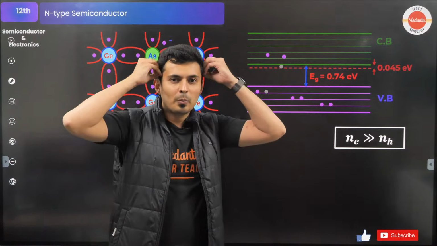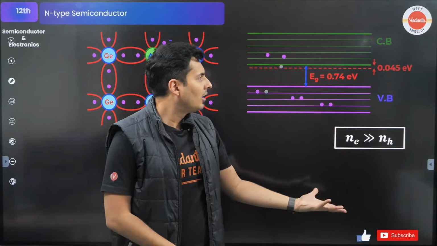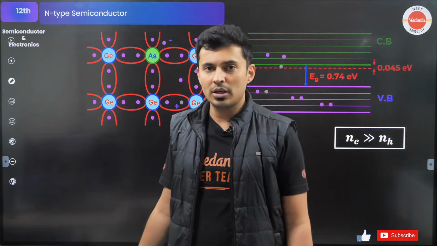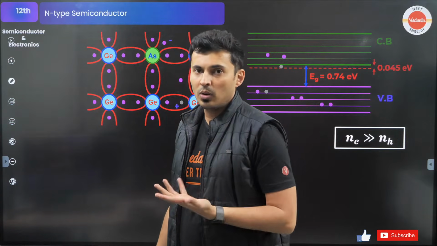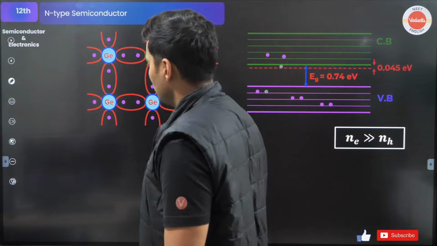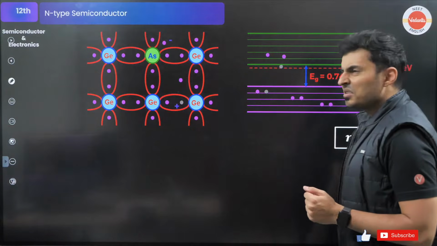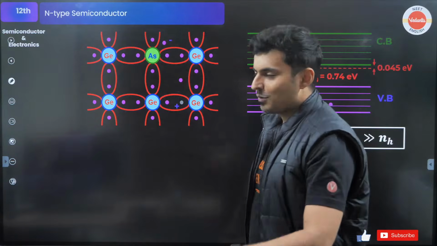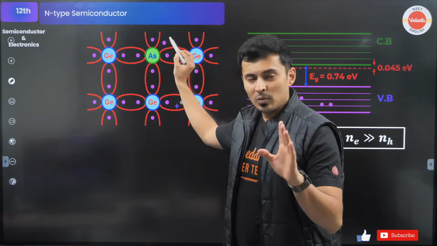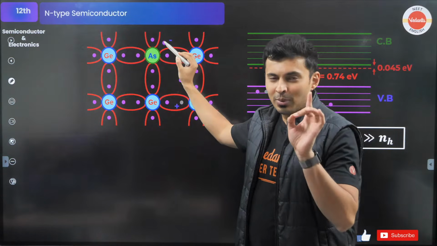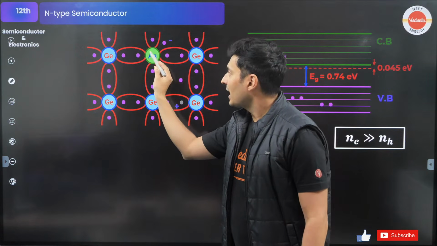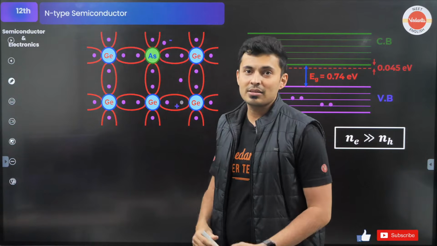Mind blown, na? Like, what, sir? I thought, sir, in school they told electron negative charge. What is this you are telling? It is neutral. It is neutral, guys. Why is it neutral? Think carefully. I know this is extra electron, but did you forget that there is an extra positive charge in the nucleus?